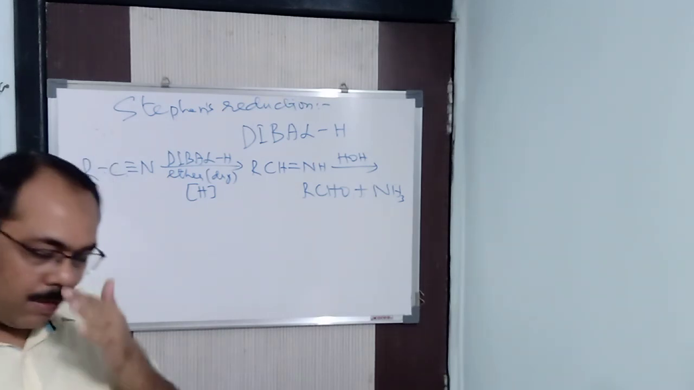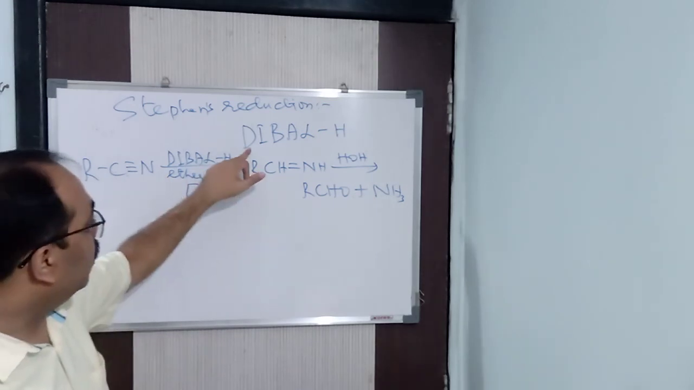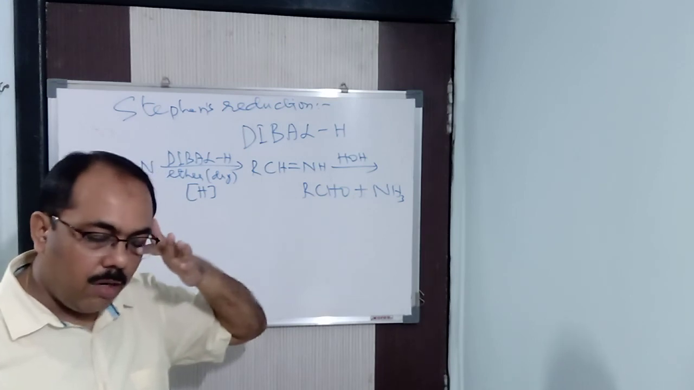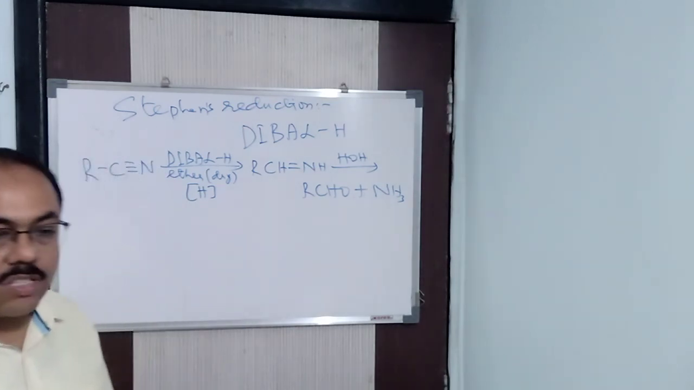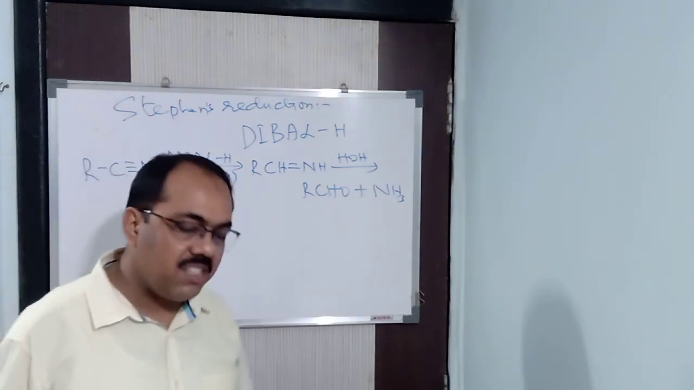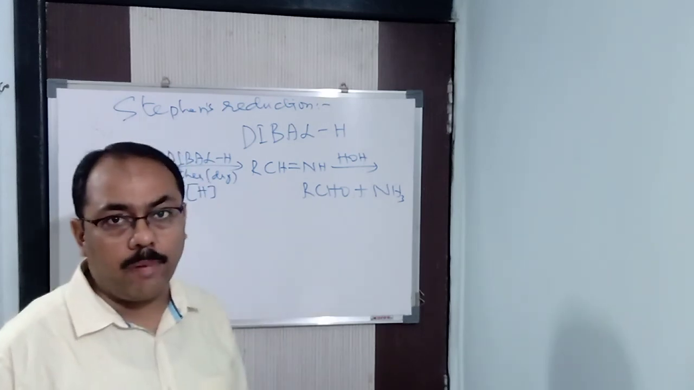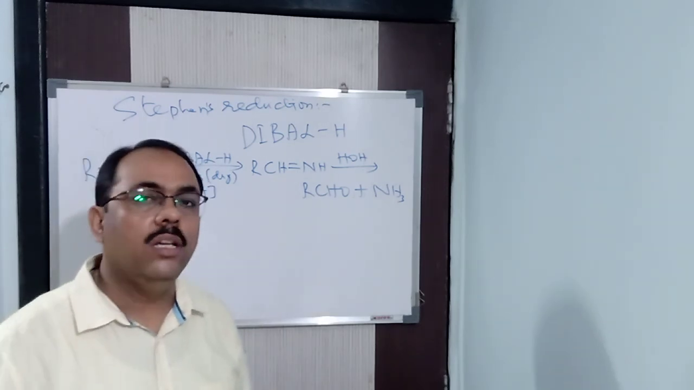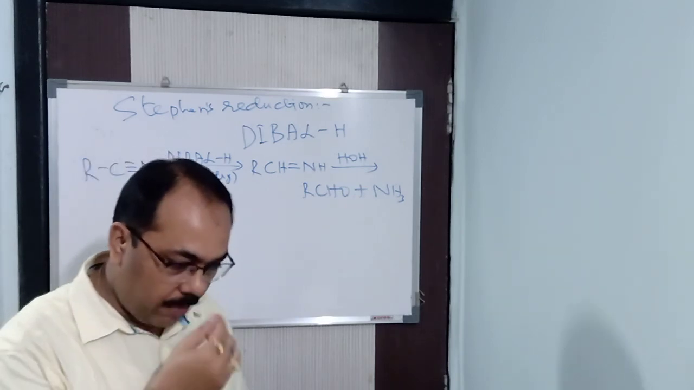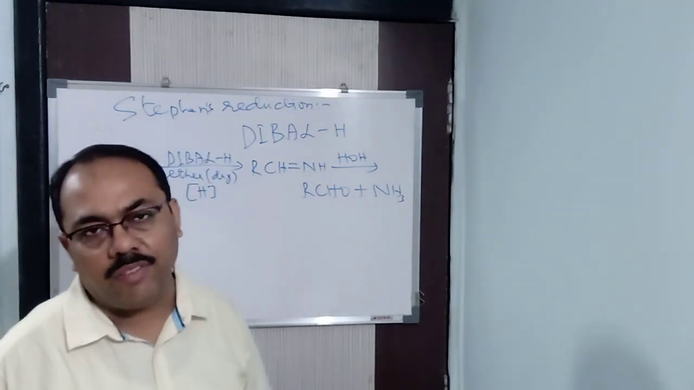By taking DIBAL-H, as I said already, diisobutyl aluminium hydride, that is nothing but (CH3)2CHCH2 whole twice AlH. Again I repeat, (CH3)2CHCH2, put everything in a square bracket, whole twice AlH. That is diisobutyl aluminium hydride, which acts as a reducing agent. In this way, you can prepare aldehydes and ketones by this particular method. Thank you.